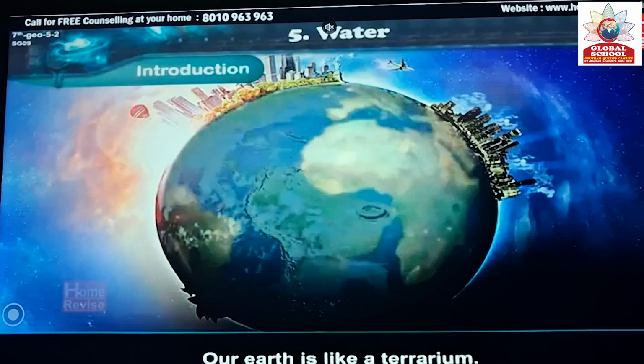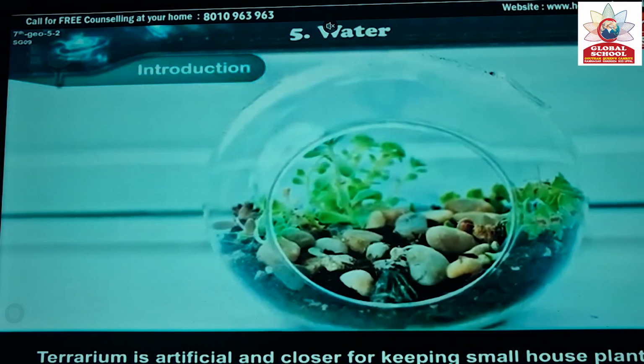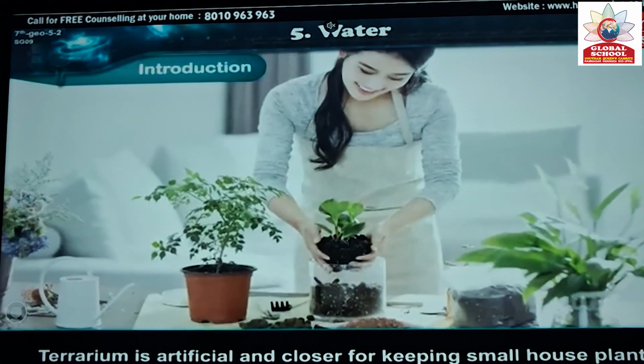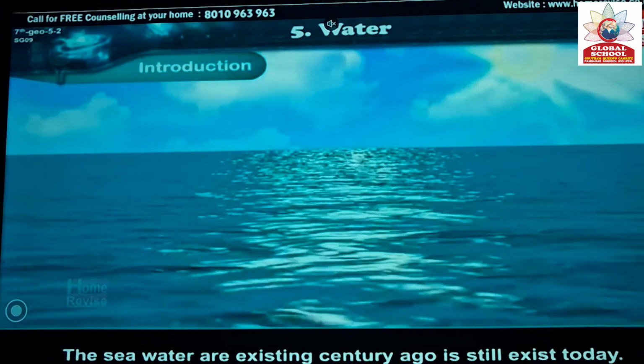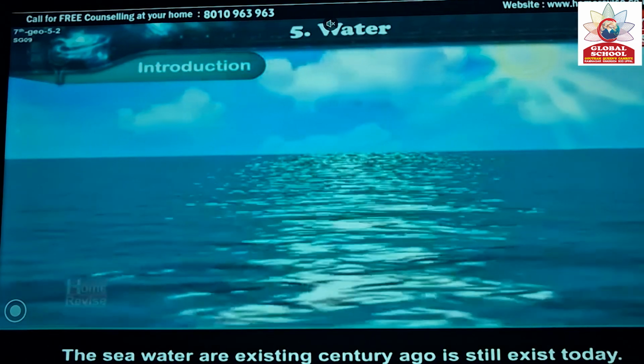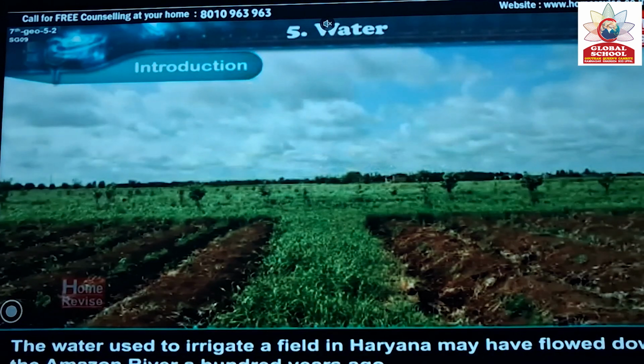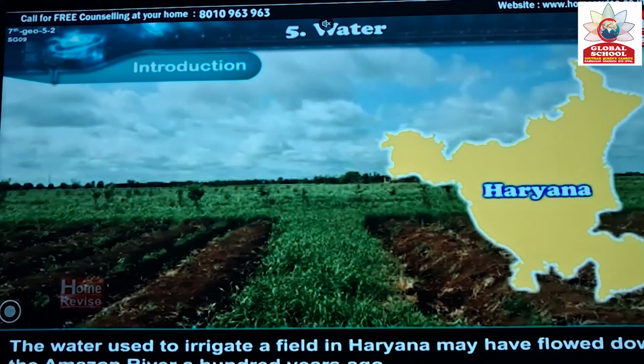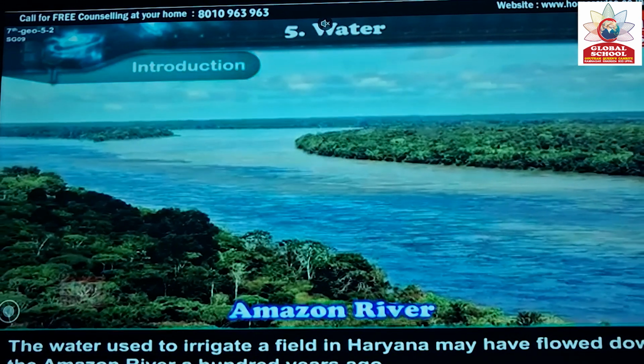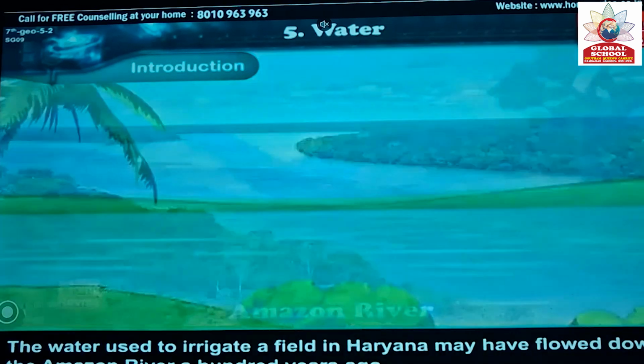Our earth is like a terrarium. A terrarium is an artificial enclosure for keeping small house plants. The seawater that existed centuries ago still exists today. The water used to irrigate a field in Haryana may have flowed down the Amazon River 100 years ago. This is the Amazon River.